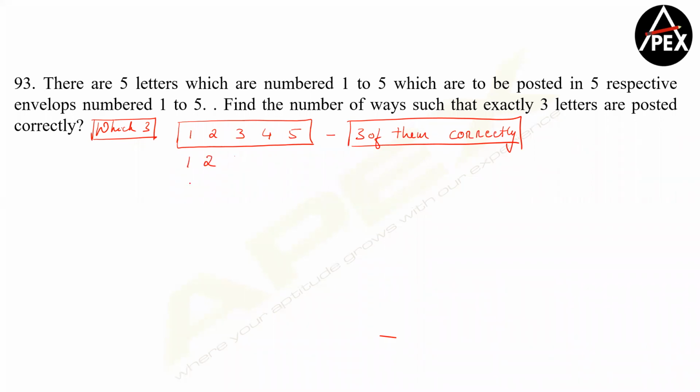It can be 1, 2, 3, or it can be 1, 2, 4, or it can be 1, 2, 5. With 1, 2, it is over, or it can be 1, 3, 4, and these are correct, and the rest are incorrect. So can I say there can be a lot of such options? Now quick responses, everybody.